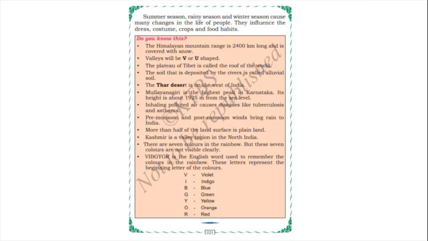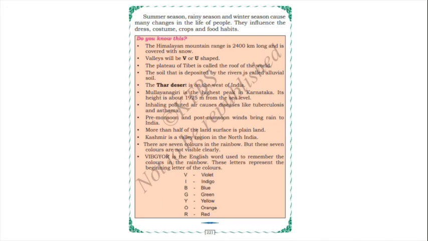Mullayanagiri is the highest peak in Karnataka. So which one is the highest peak in Karnataka? Mullayanagiri. Its height is about 1925 meter from the sea level. Okay. So inhaling polluted air causes diseases like tuberculosis and asthma.